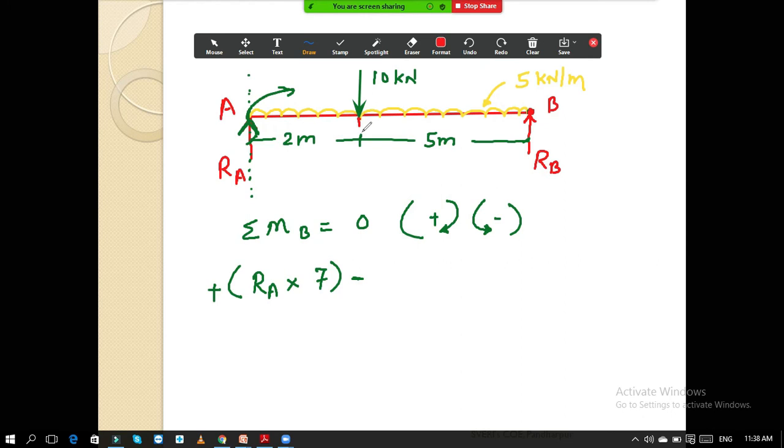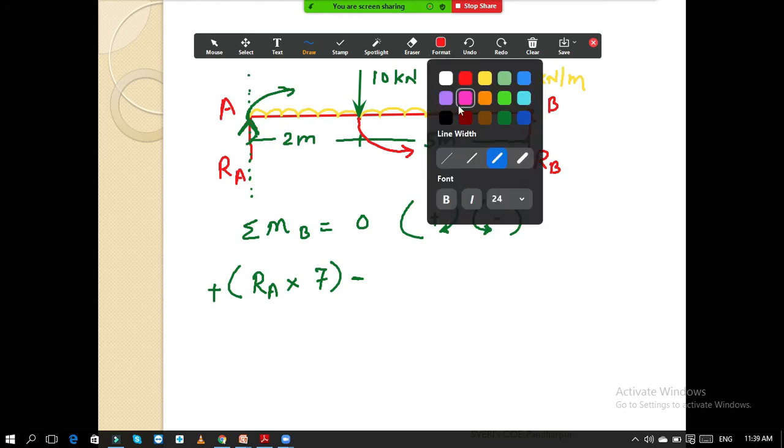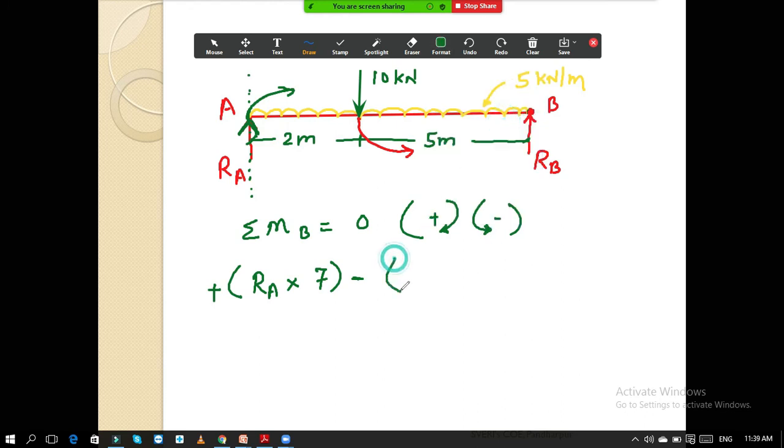Take this downward. Now the point is here, so rotate this force towards the point. If you rotate, this is the direction. This direction is anti-clockwise, so it is minus. So it is minus 10 into what is the distance, 5.